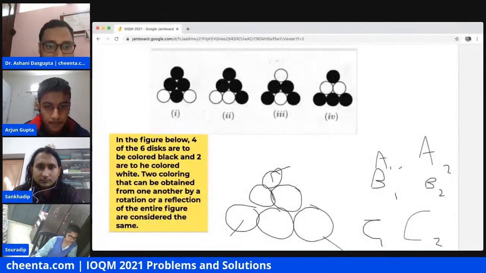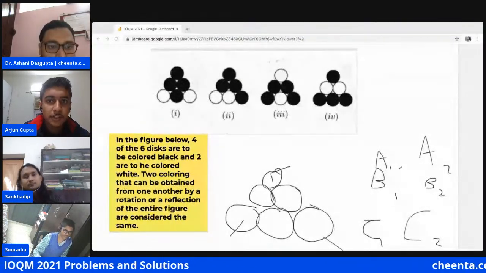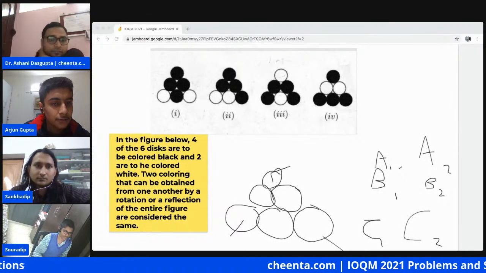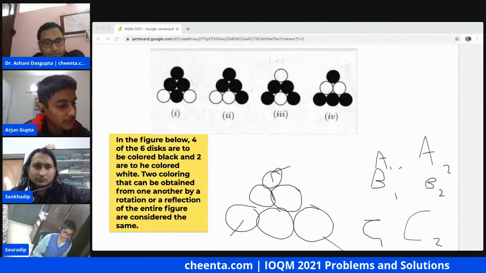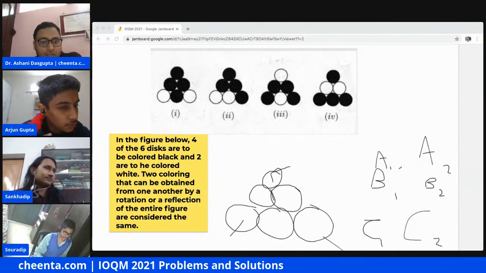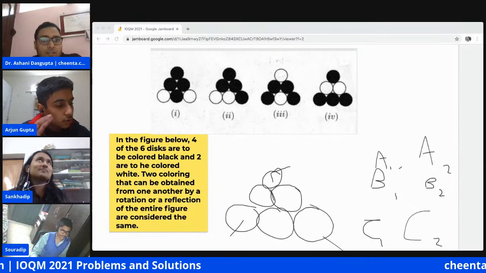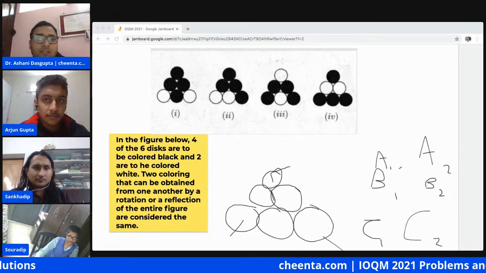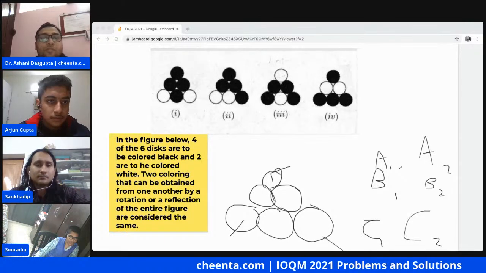So, what is the question now? Sir, actually, the question is that they are showing this when we need to color four of them black and two of them white. Now they are asking what will be the answer when we color two of them black, two of them white, and two of them blue, like three distinct colors. Okay.